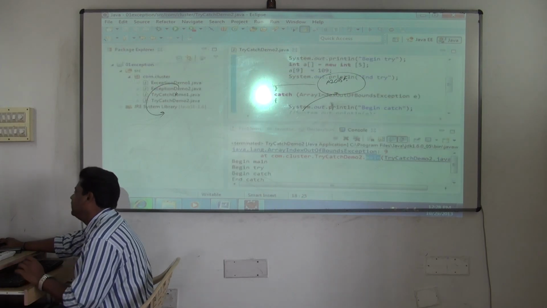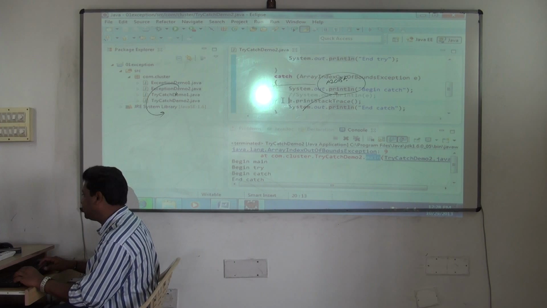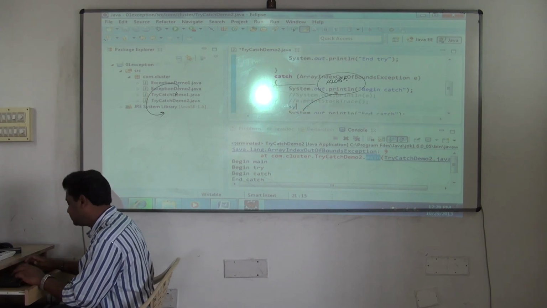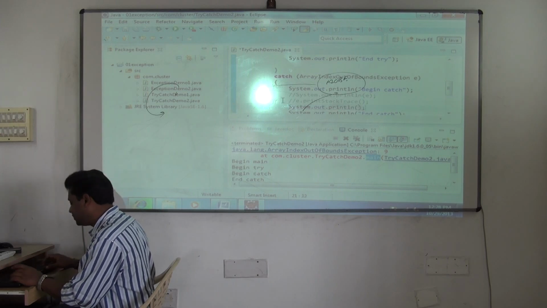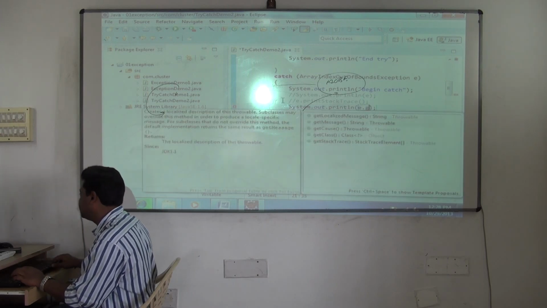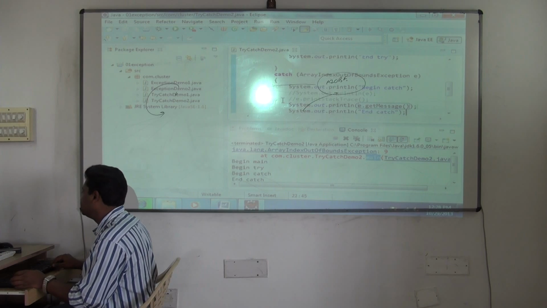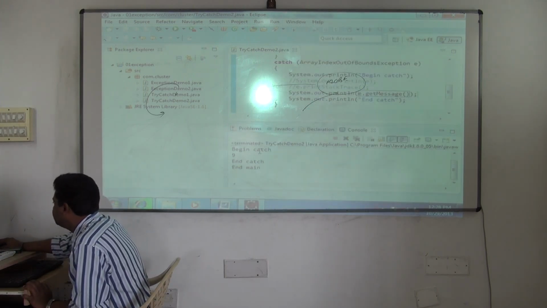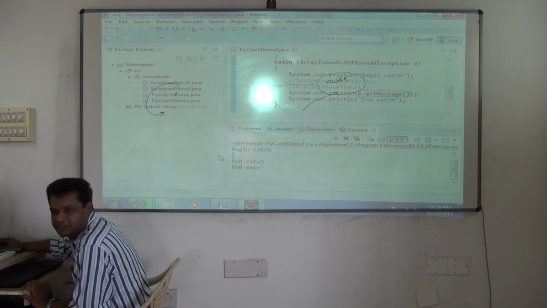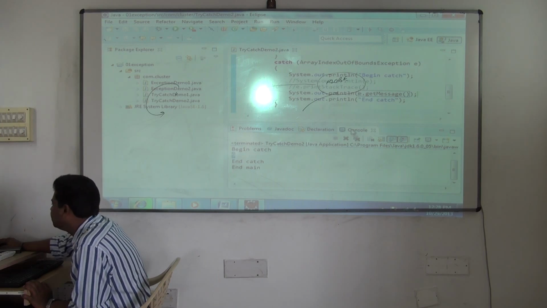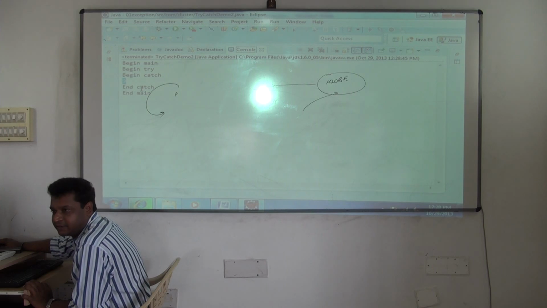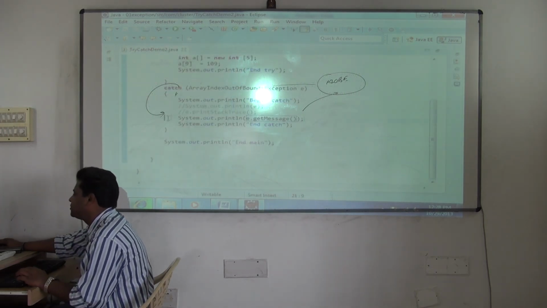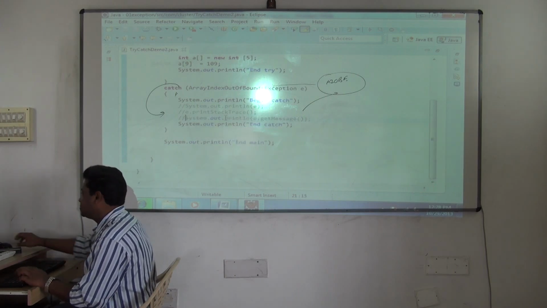If you print it, here it is not important for us, but later on for debugging it will be very important. And sometimes we use what? System.out.println of E dot getMessage. I can use that also. So these are two important methods which we use extensively later. So the message is what? 9. Only that much it is printing, a very simple message called 9. Understood? So just be aware of these methods. When we use them, you'll understand. Okay, end catch. So this is how it is happening.